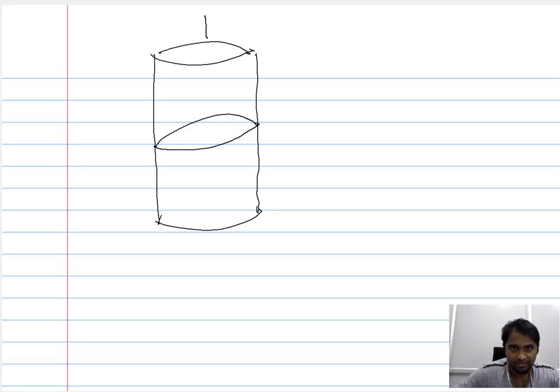So if P is your load and this is your loading direction, then based on the loading direction, you can characterize the slip plane and the slip direction. Based on this loading direction, the slip plane is inclined by an angle theta. So it is not always necessary that the slip plane is perpendicular to the loading direction, because the slip plane is dependent on the crystal structure.